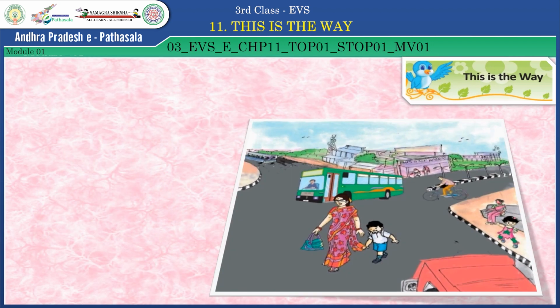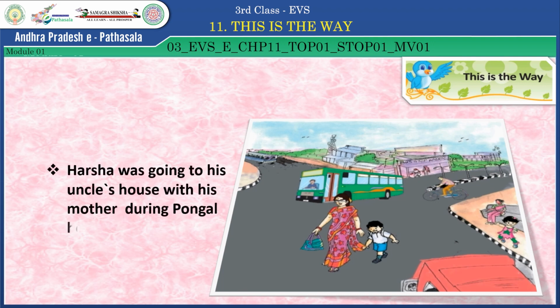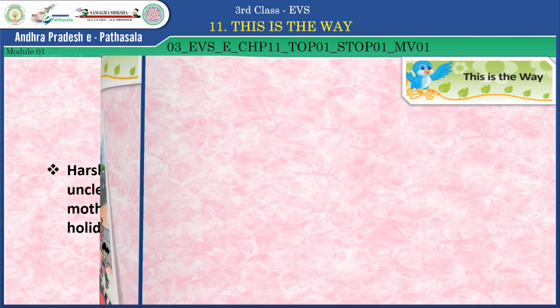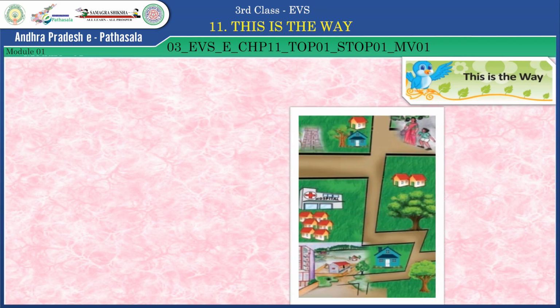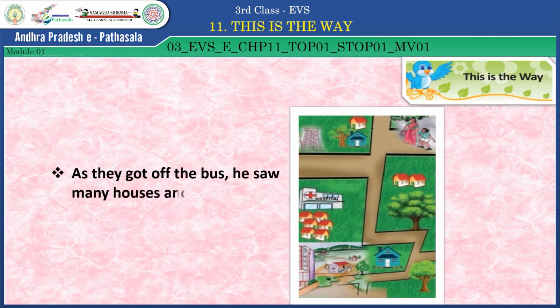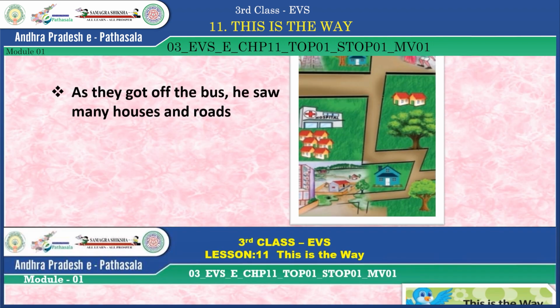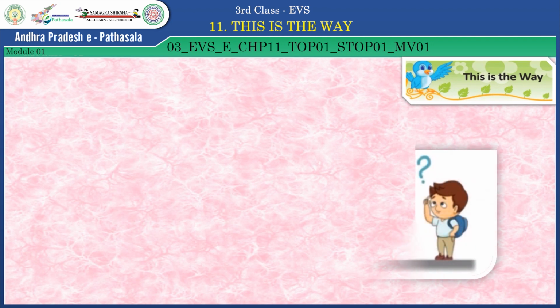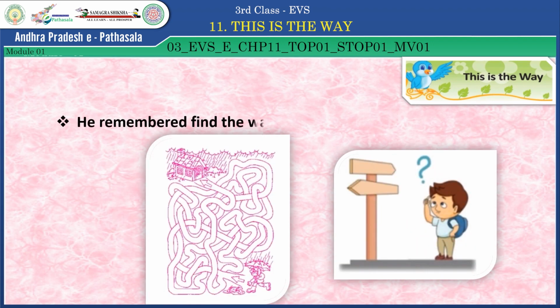Children, see this picture? Harsha was going to his uncle's house with his mother during Pongal holidays. As they got off the bus, he saw many houses and roads. Then he remembered the find the way puzzle which he saw in the magazine.